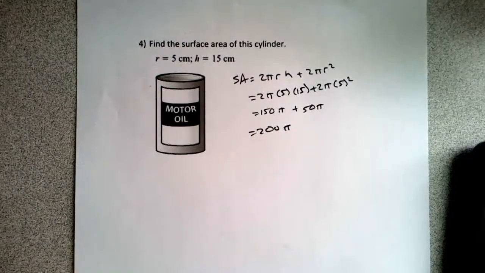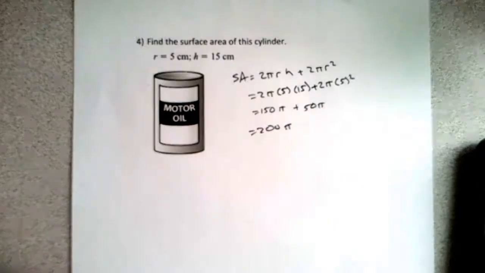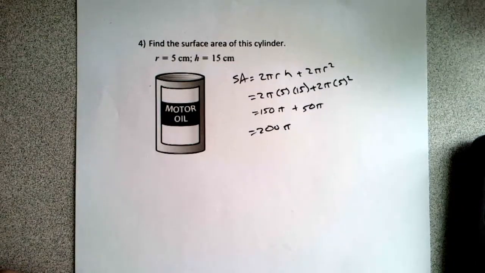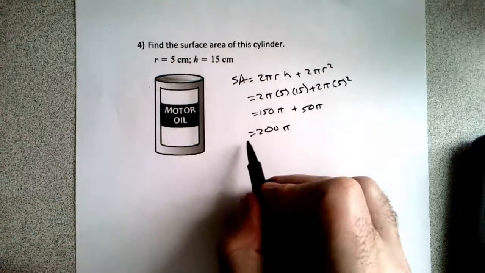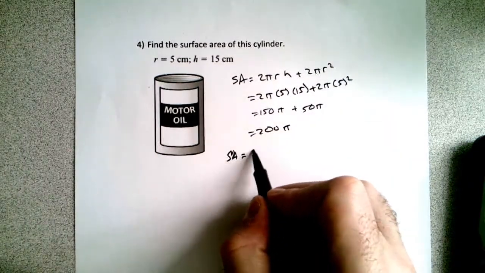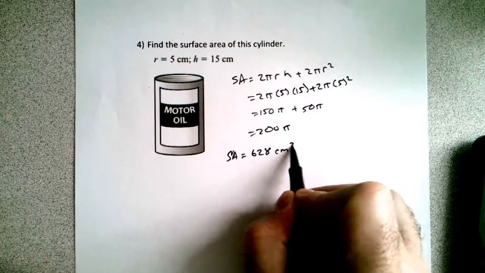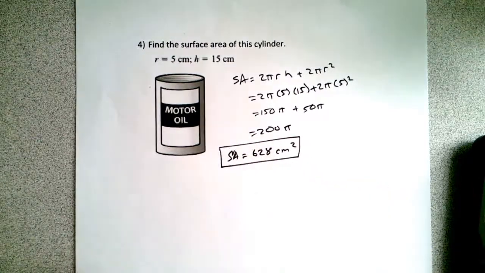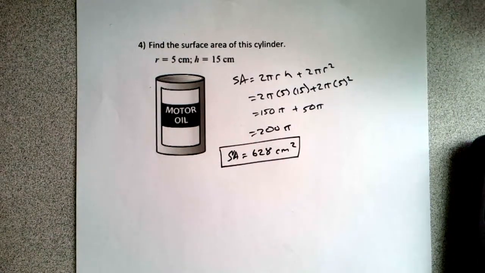And 200 times 3.14 is 628. Why does that seem wrong? It's not wrong. Of course it's not wrong. So we get surface area equals 628 centimeters squared. Just using that formula that we talked about, okay? Hopefully you understand where those formulas come from, and you can solve some of that.